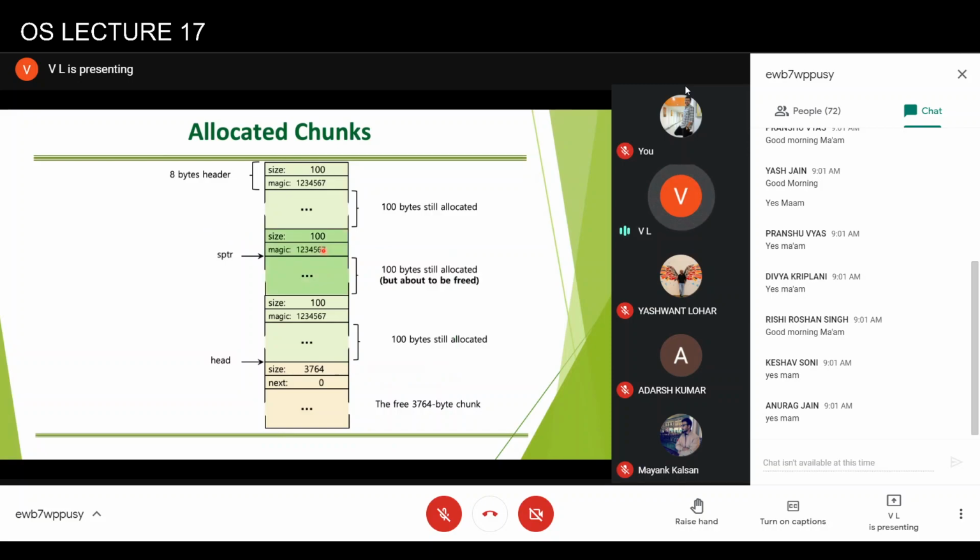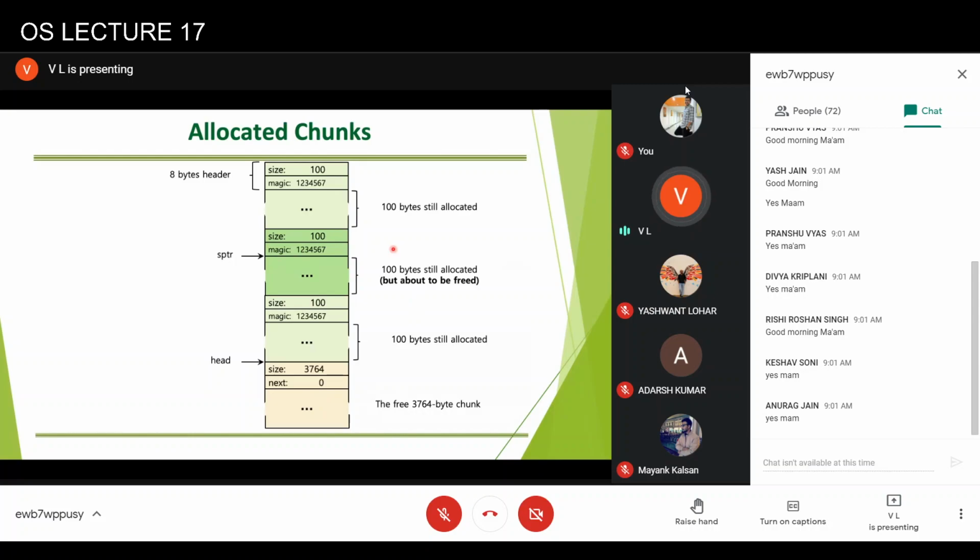Now it is quite possible that the header size was not the same. Let's say the header has to keep some other information, or the magic number is only 2 bytes. If it is only 2 bytes, this will require 6 bytes. So 106 bytes will be allocated here, here, and here, and the free space will be 8 more, that will be 3772.